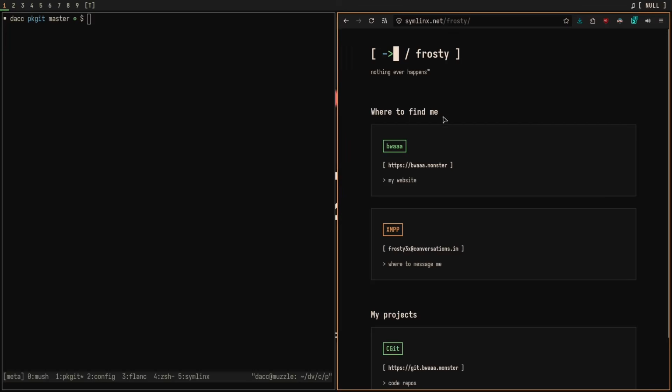This is the part where I have to thank a few people, because I did not develop pkgit on my own. A lot of the code that's in pkgit right now is mostly mine, but it is built upon the code of mostly one, but a few people. First and foremost, I need to thank Frosty. Frosty is a recurring character on this YouTube channel. You'll probably see him on my live streams occasionally.